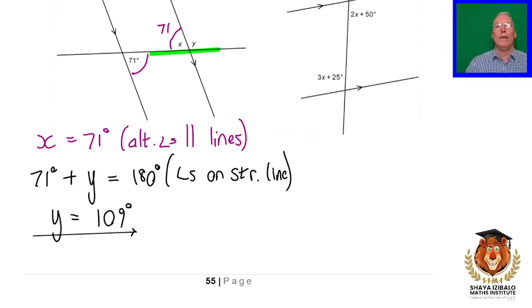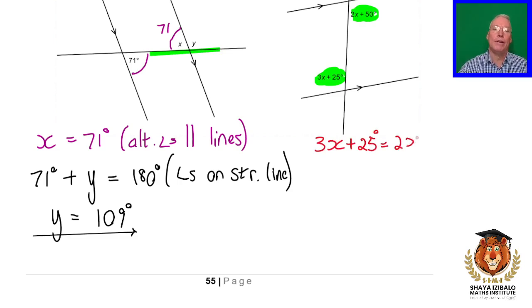Okay, this next one, what sort of angles are these? That's right, they are alternate angles. And what do we know about alternate angles when the lines are parallel? We know that they are equal. So we can make a little equation here. 3x plus 25 degrees is equal to 2x plus 50 degrees. All right? Don't forget to give a reason. These are alternate angles on parallel lines.